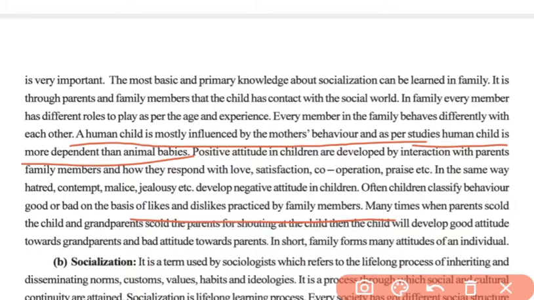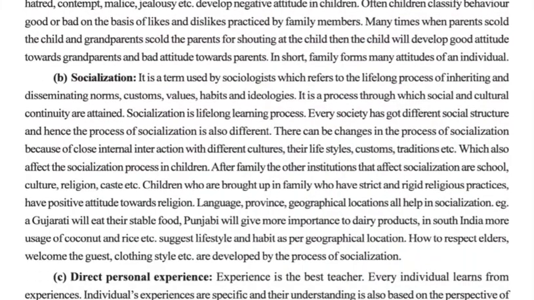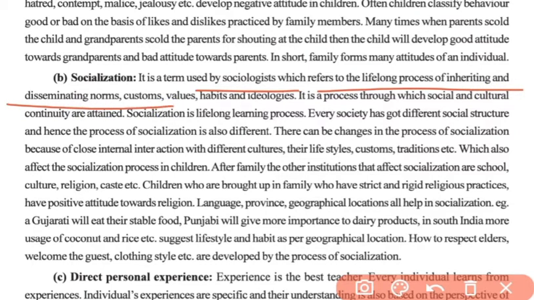Okay. Then we have the second one, socialization. So what does socialization mean? According to sociologists, socialization refers to the lifelong process of inheriting and disseminating norms, customs, values, habits, and ideologies.